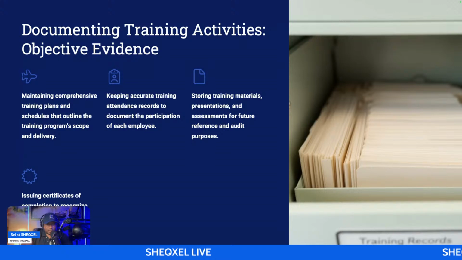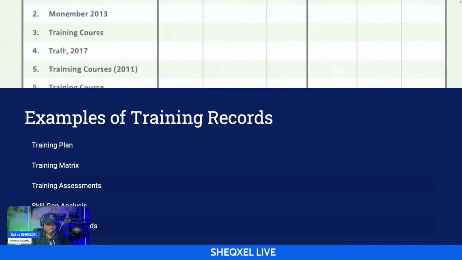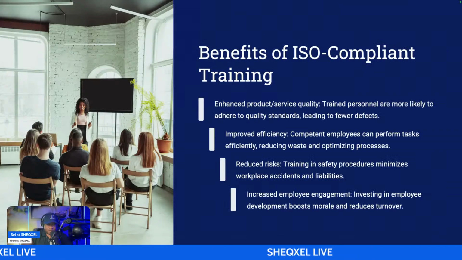And it is equally important that you evaluate the training process. And today we are looking at a training evaluation tool, right? So that's pretty much what the standard is saying. So these are all the examples of training records that we can use to demonstrate compliance with the competence requirements of the ISO standard. And we all know the value of training, because training helps to improve worker competence.